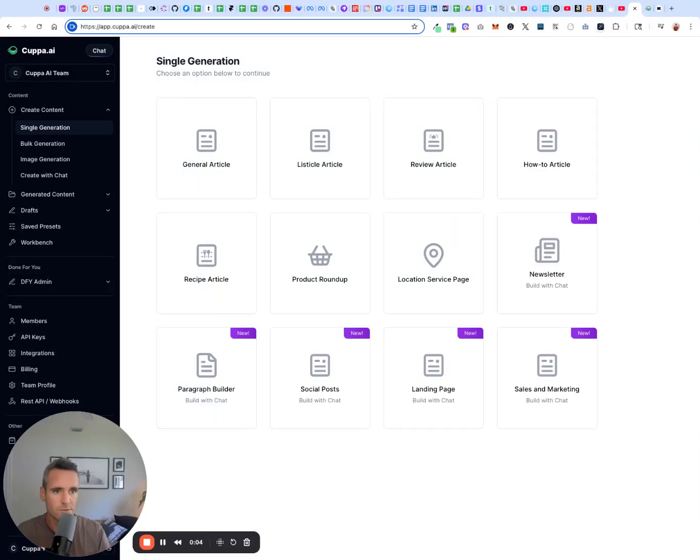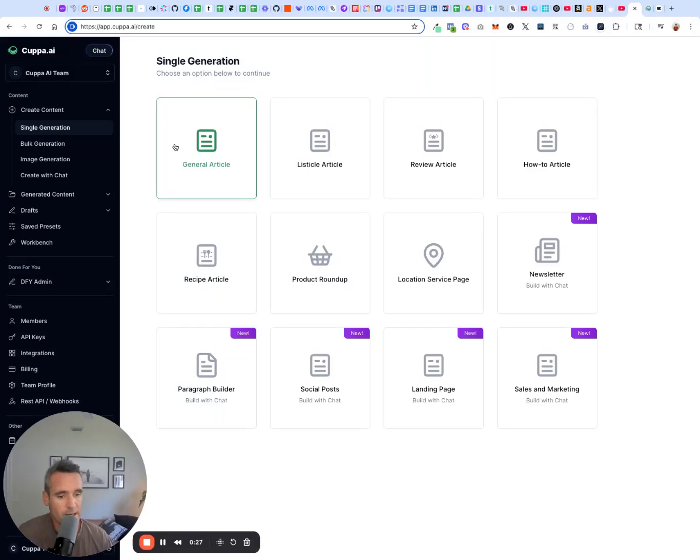I just wanted to run through some of the new features that we've pushed in the last 2 weeks in terms of building content within Cuppa. You might have noticed some changes in what you've been able to do in the left-hand toolbar specifically, and I would like to go through that. And the first one that I think we should hit is create with chat.